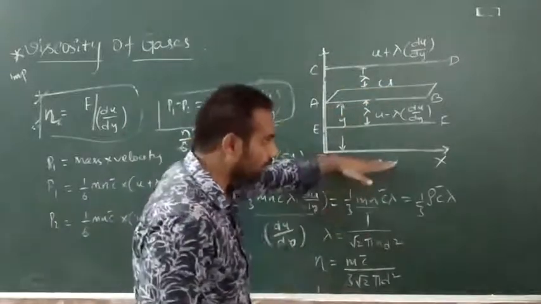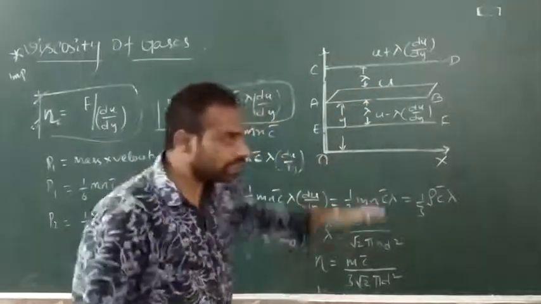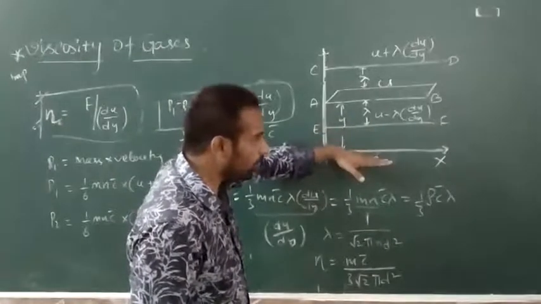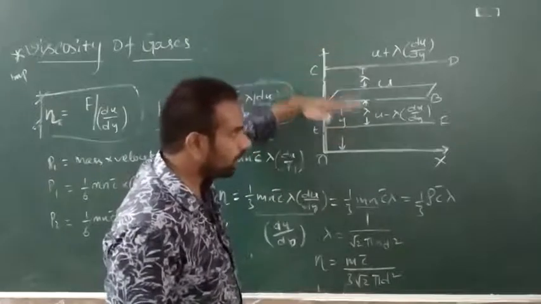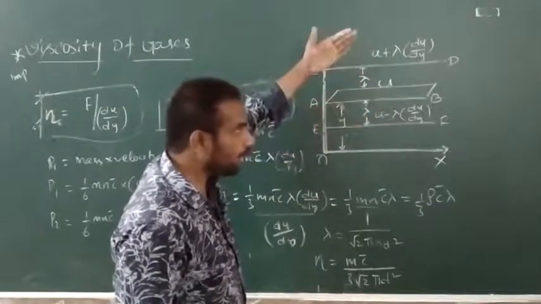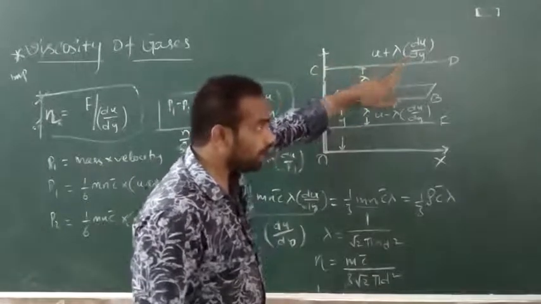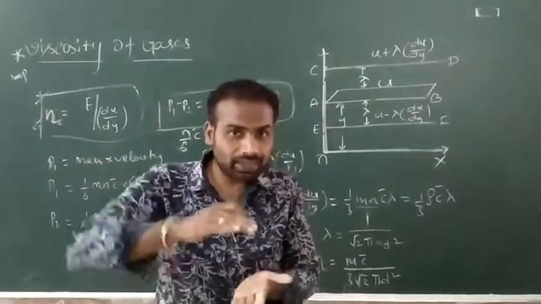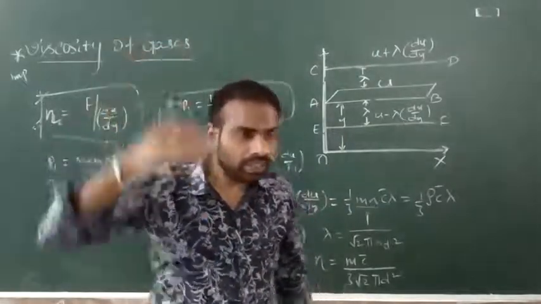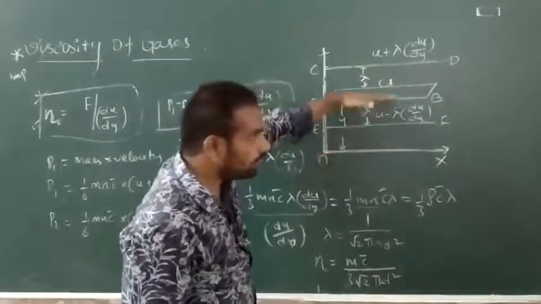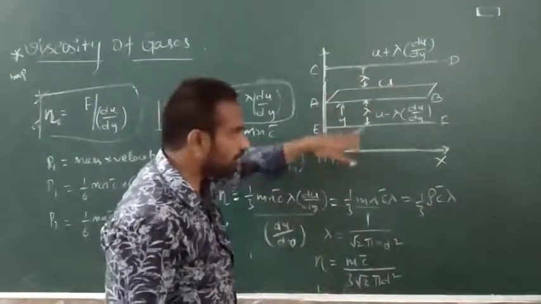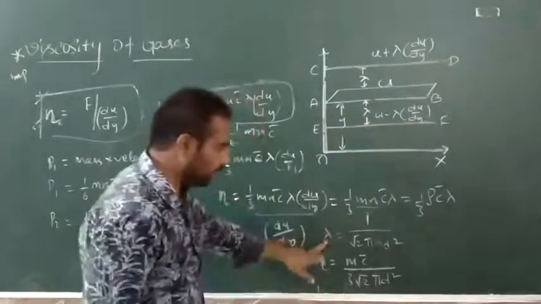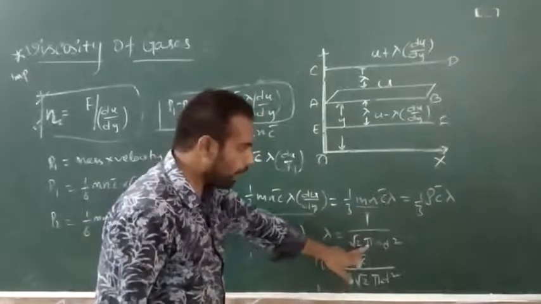The layer which is in contact with OX is moving with zero velocity. Hence, gradually as we move up, the velocity increases from 0 to some value. At AB the velocity is u. Above AB we have u plus lambda du by dy, where du by dy is the gradient of velocity, so in that ratio the velocity is increasing. The velocity of EF is u minus lambda du by dy, where lambda is the mean free path, whose formula is lambda equal to 1 by root 2 pi n d squared.